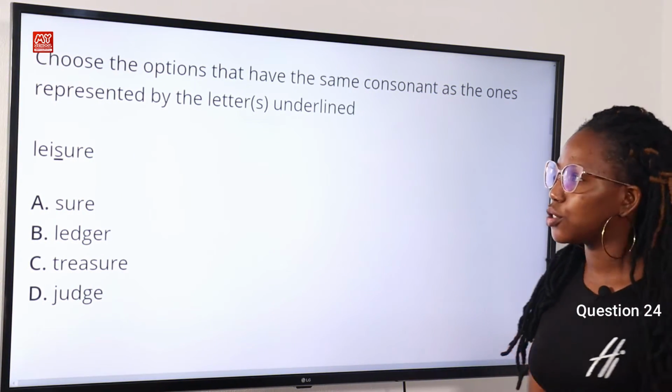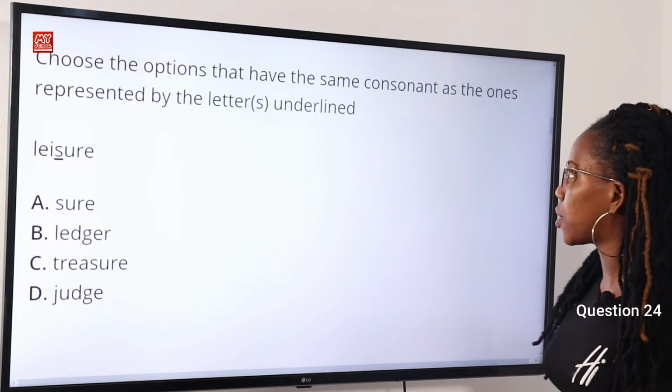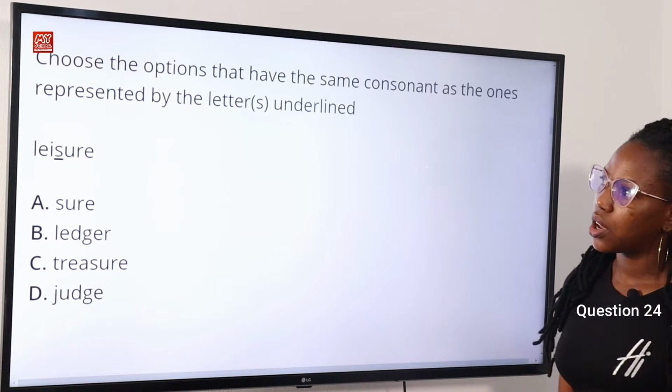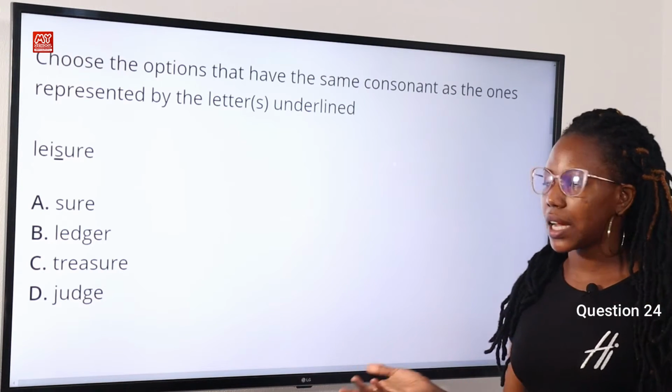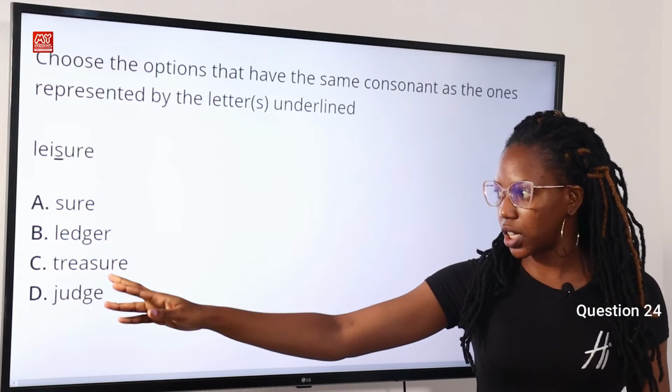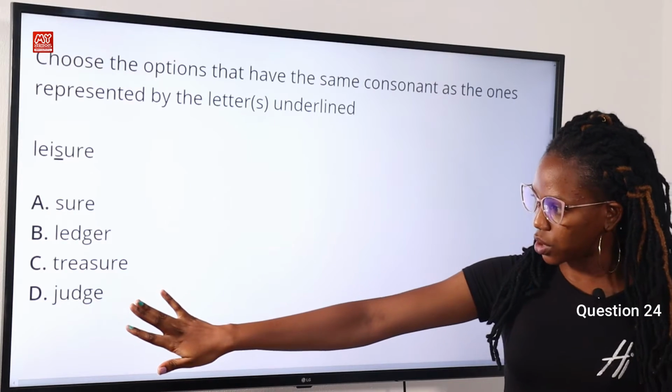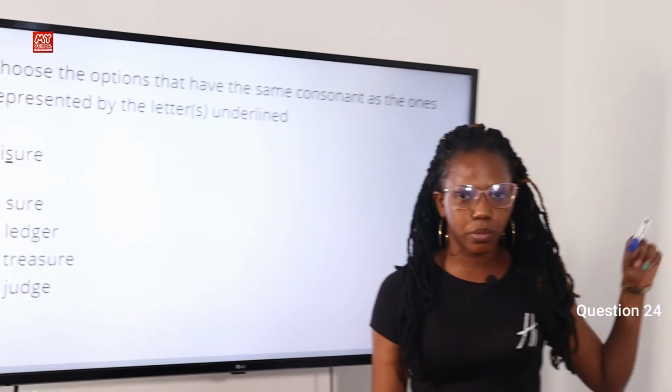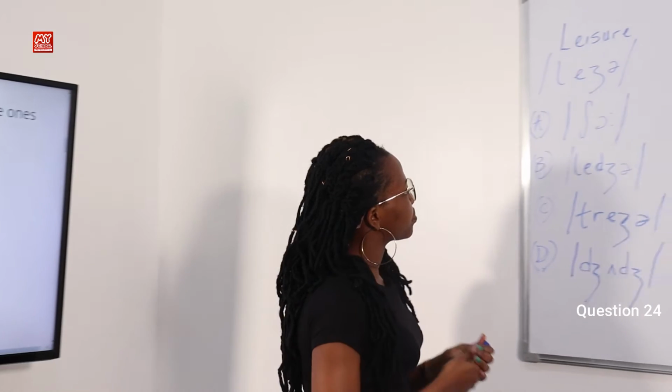Question 24. Choose the option that has the same consonant sound as the one represented by the letters underlined. The word is leisure. Option A, sure. Option B, ledger. Option C, treasure. Option D, judge. Now let's go over to the board for the transcription.